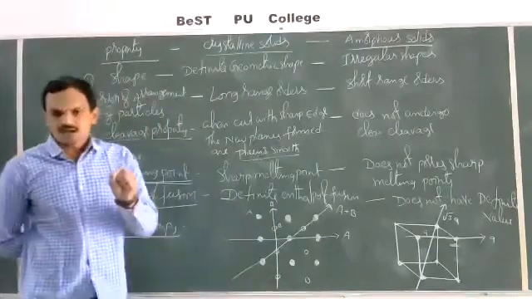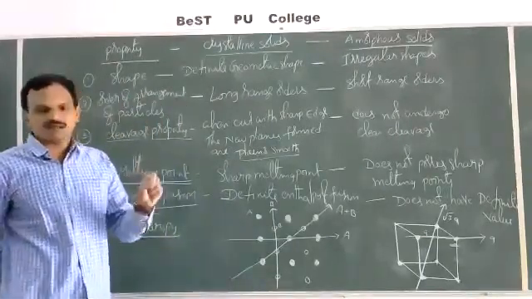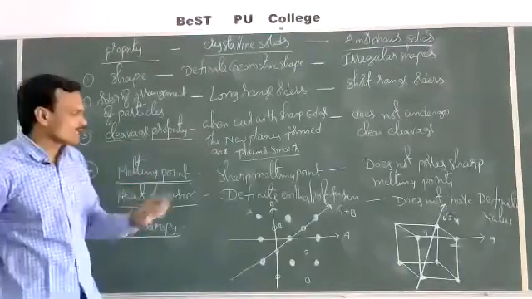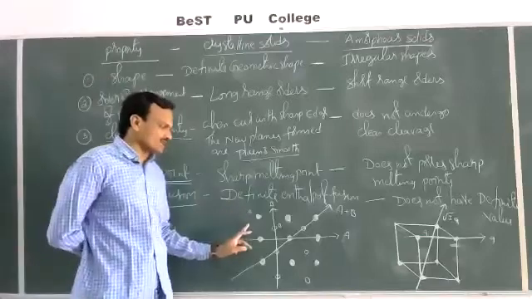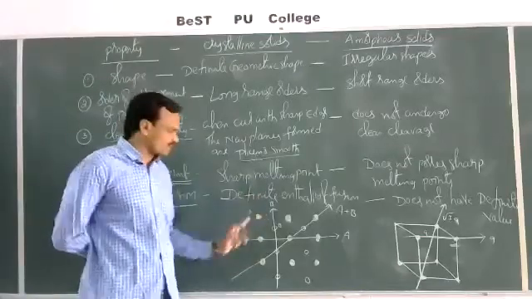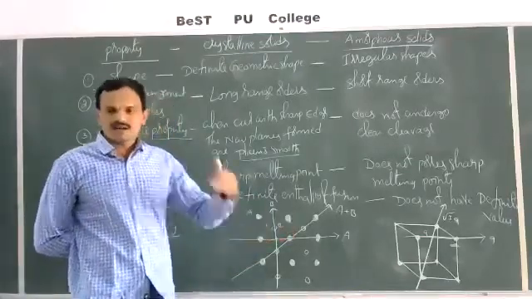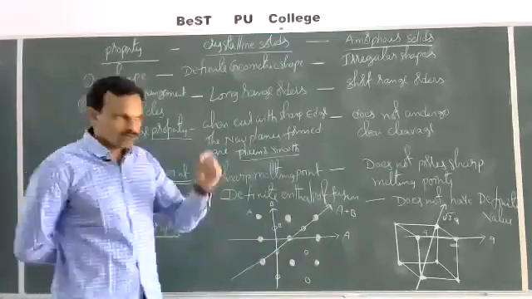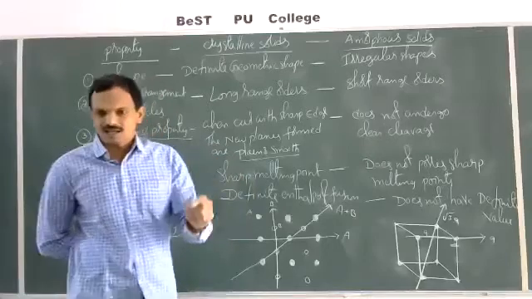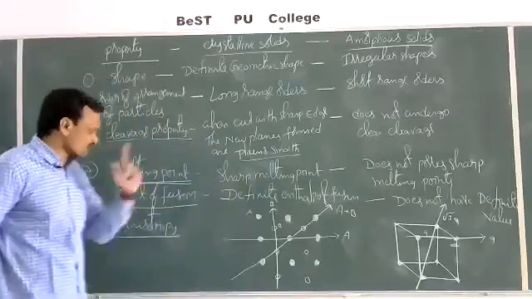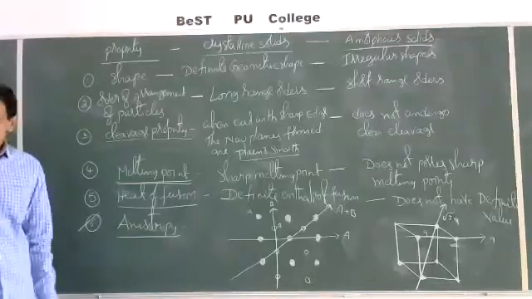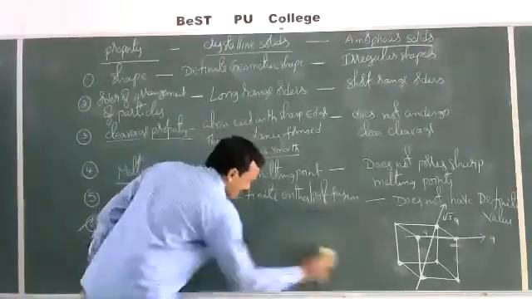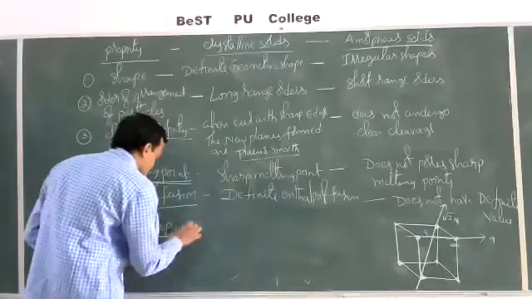That means the composition of crystalline solids in different directions is different. That's why crystalline solids possess different physical properties in different directions, like refractive index, electrical conductivity, like this. This phenomenon is known as anisotropy. Means crystalline solids are anisotropic in nature.